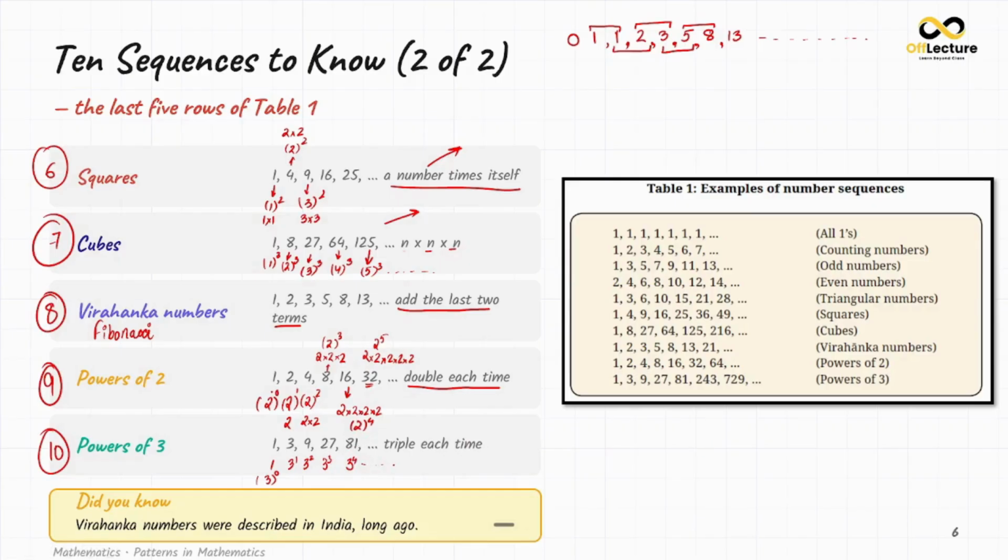So the next numbers will be 243, then 729. That is 3 raised to power 5 and 3 raised to power 6. Okay.